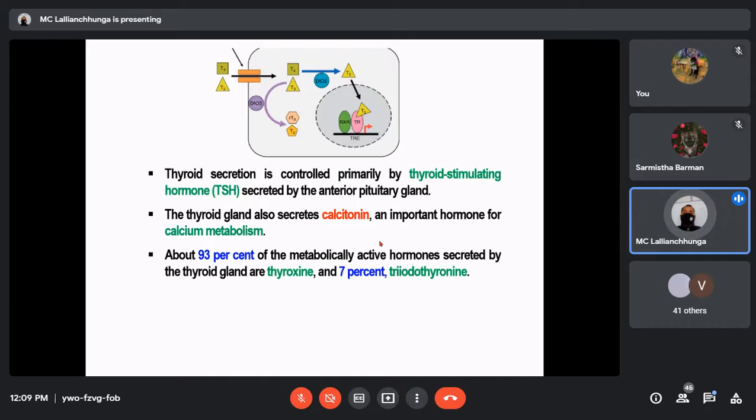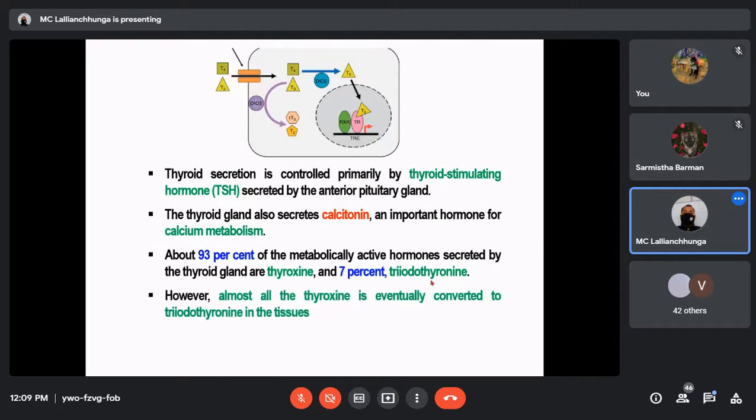Now, another important point. About 93% of the metabolically active thyroid hormones secreted by the thyroid gland is thyroxine. So when the thyroid gland is synthesizing or secreting thyroid hormones, 93% are thyroxine and only 7% are triiodothyronine, or T3. So more T4 is released into the bloodstream compared to T3.